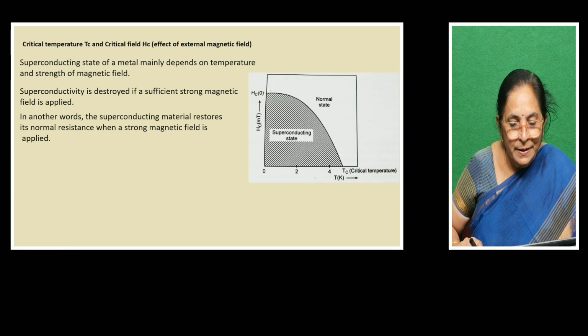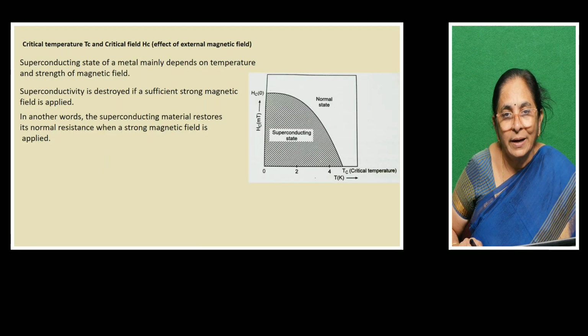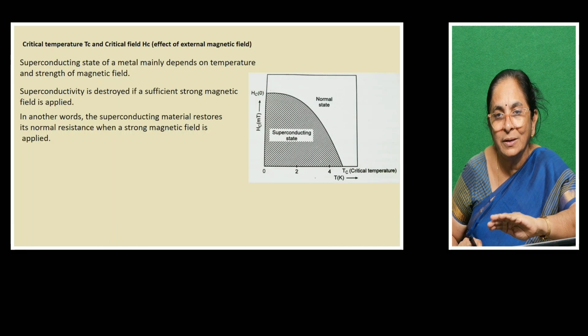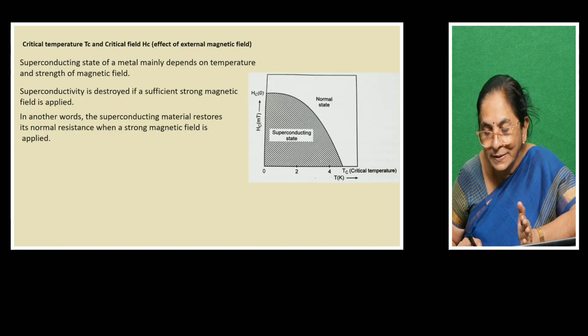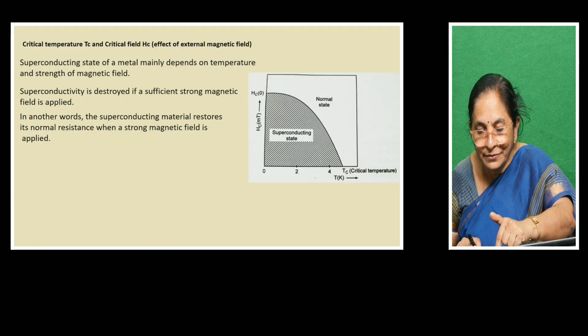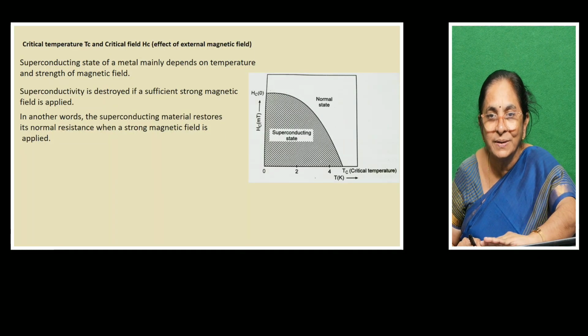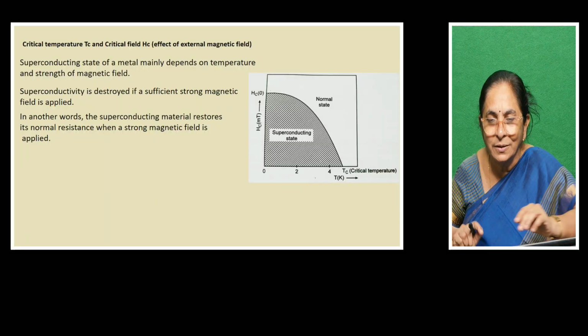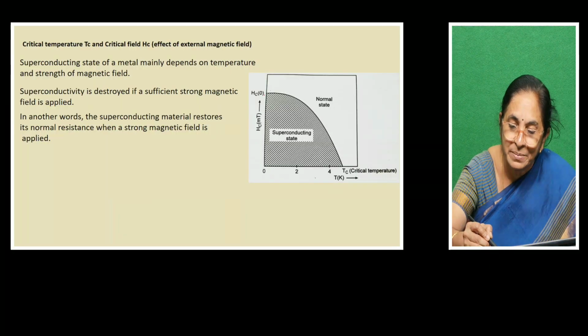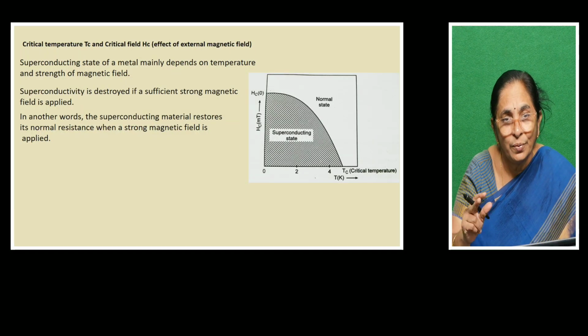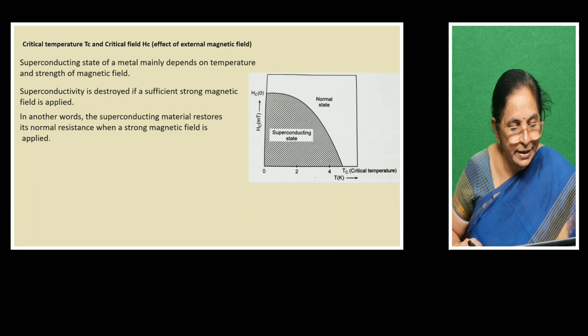Or we can say the superconducting material restores its normal resistance when a strong magnetic field is applied. So two ways, critical temperature and the magnetic field, now control the superconducting state. Either you increase the temperature, it gets converted from superconducting state to normal state, or you keep the temperature constant below the critical temperature, so it is in the superconducting state. Now you increase the magnetic field. At a certain magnetic field, it loses its superconducting nature. So two ways we can destroy the superconducting nature.